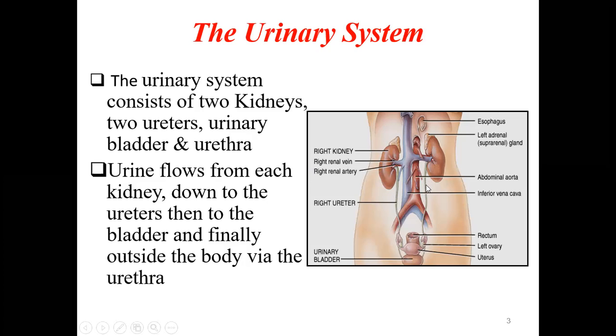There are a pair of ureters, right and left, and finally it will reach the urinary bladder, and finally it will go out of the body via the urethra. Okay, so it starts from the kidney, filtration will take place in the kidney, then the urine formed will be pushed into the ureters, it is stored in the bladder for some time, and finally removed through the urethra. So you can see here, these are the kidneys, then two ureters, then the urinary bladder, and the urethra will be the last.